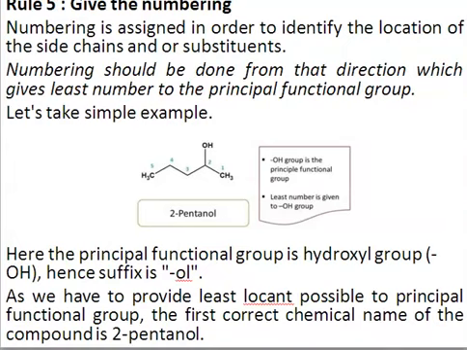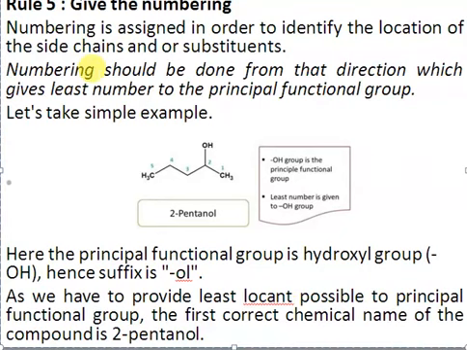So the numbering is assigned in order to identify the location of the side chain or the substituent. In IUPAC nomenclature, the position or location of a side chain or substituent is known as a locant. So whenever you see the word locant, it means the location of any substituent or side chain, right?